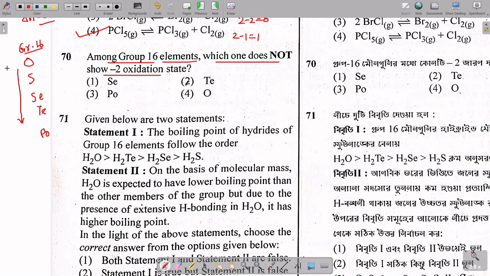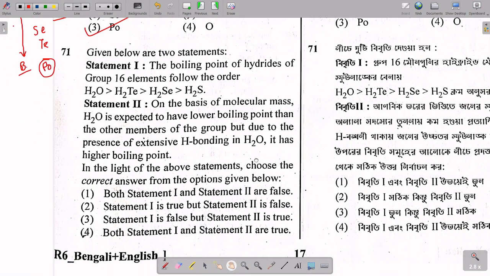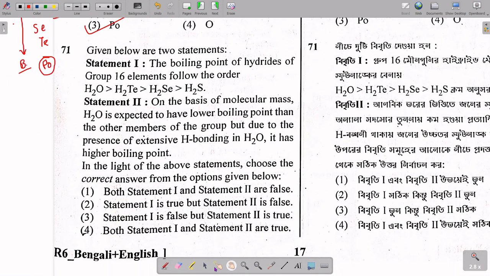If you move from top to bottom, the electronegativity value will decrease. If electronegativity decreases, then -2, or acceptance of electrons, will not be favorable. In the case of polonium it is not favorable, so option 3 is the answer, because it has the lowest electronegativity.